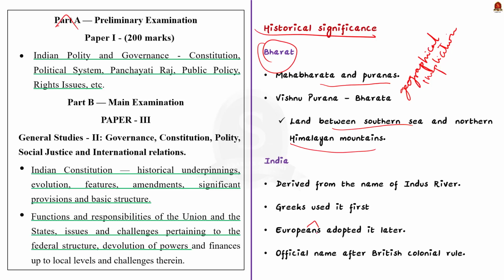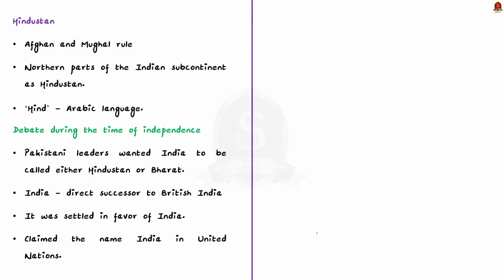Also know that during Afghan and Mughal rule, the northern part of the Indian subcontinent was called Hindustan, and this word Hind is derived from Arabic language. Now we shall see what is the debate during the time of independence. See, there was an argument about the name India after the independence.